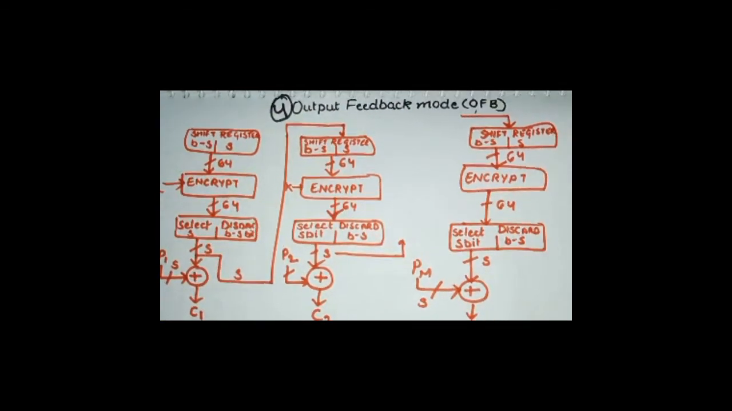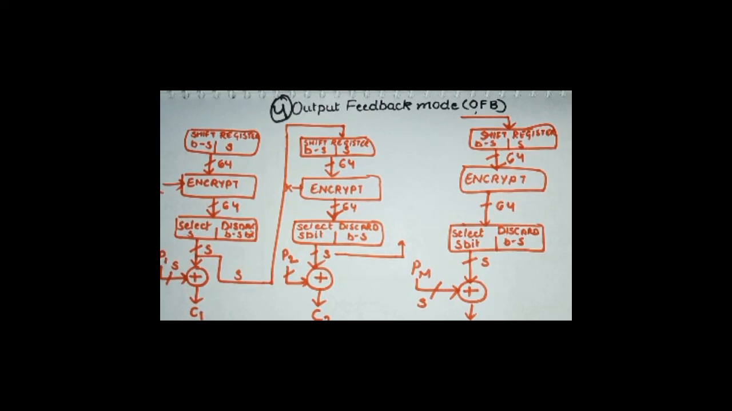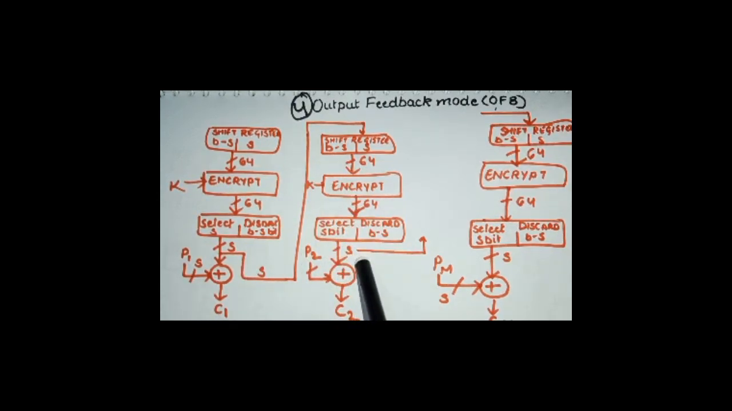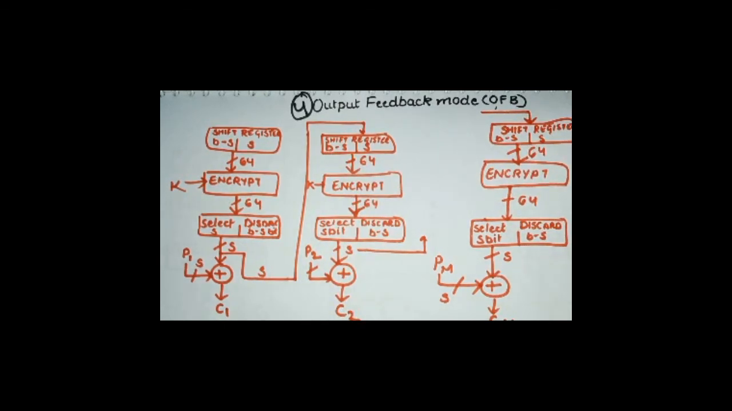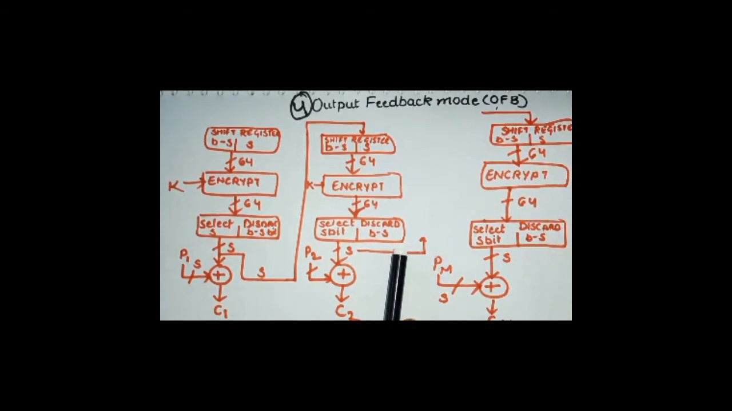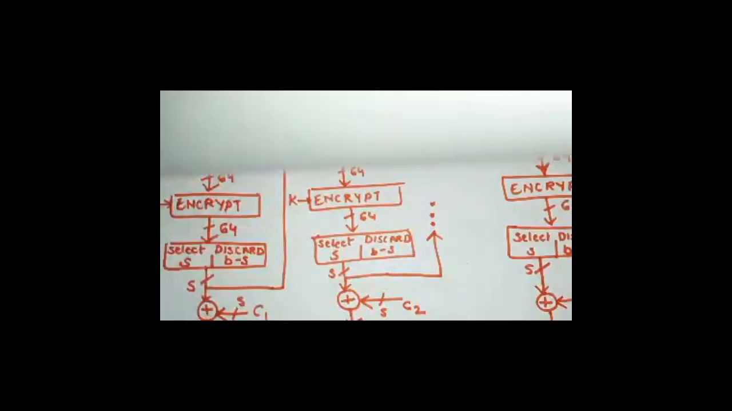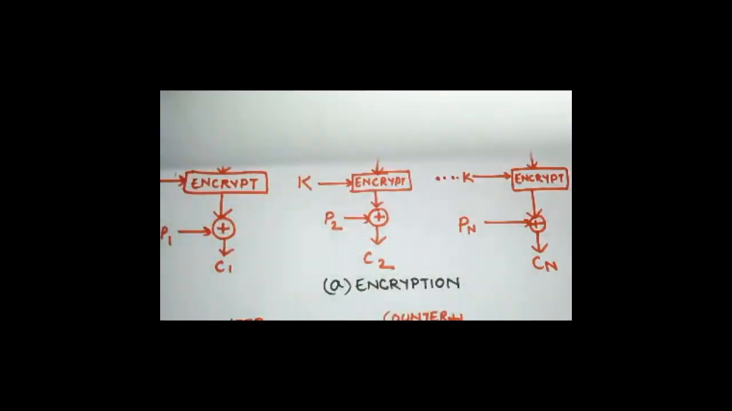The fourth technique of block cipher mode of operation was output feedback mode. Output feedback mode was just an improvement over cipher feedback mode. In cipher feedback mode, we were just feeding the cipher value to the next round. Here we will be feeding the selected S bits to the next round and not the cipher value. That is the difference, and therefore the bit error will not be propagated in output feedback mode, which is an advantage.